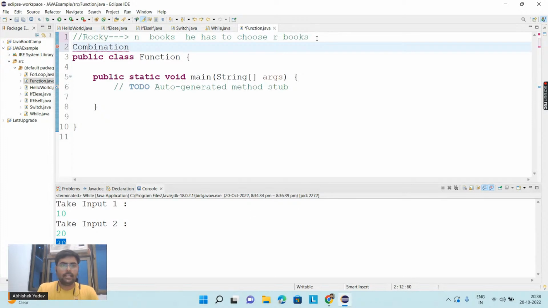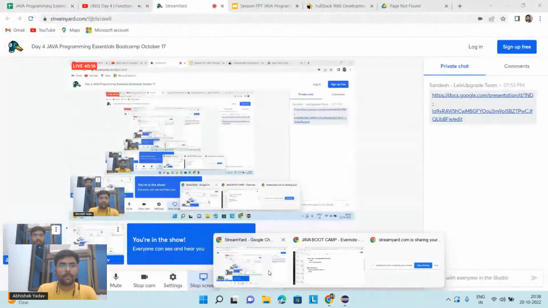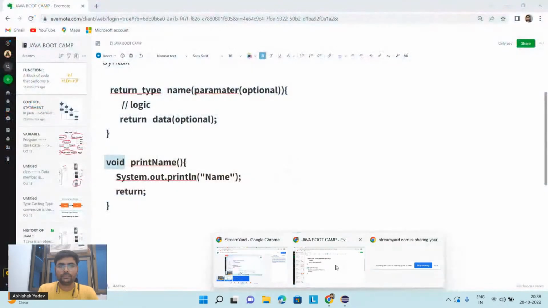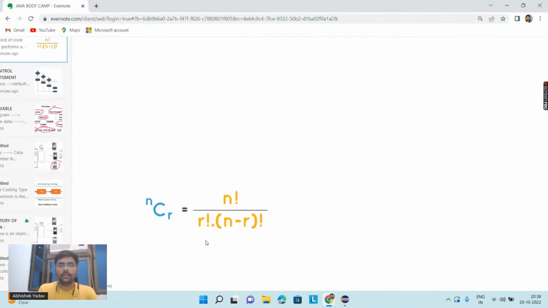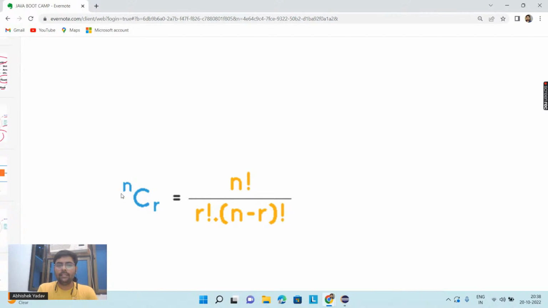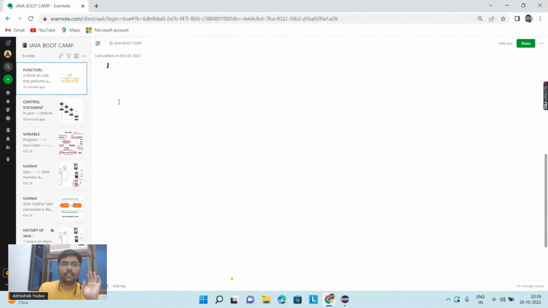And if you don't know about combination, then the formula of combination here is nCr. Okay, this is our formula of nCr. Here we are saying, I have n items, and from n items available I have to choose r items. So the formula is n factorial divided by r factorial times (n minus r) factorial. And let's discuss what factorial is.